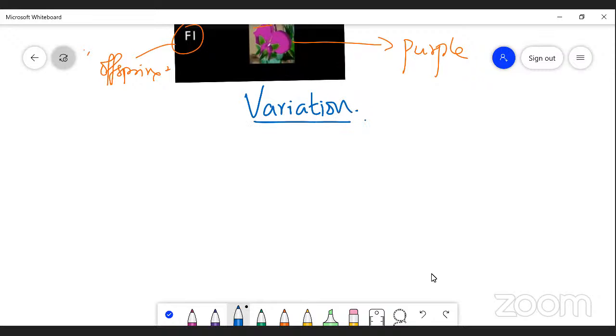We are discussing variation. A group of species or organism which are belonging to same category, that shows a difference. That is called a variation. I mean, a group of individuals.